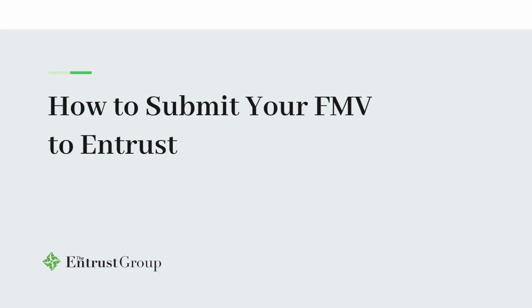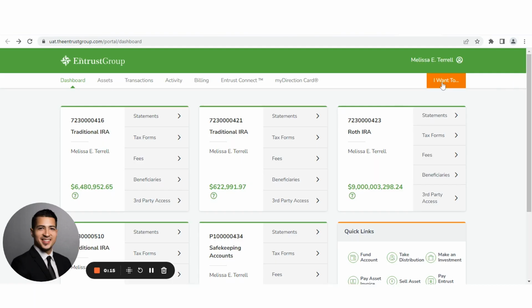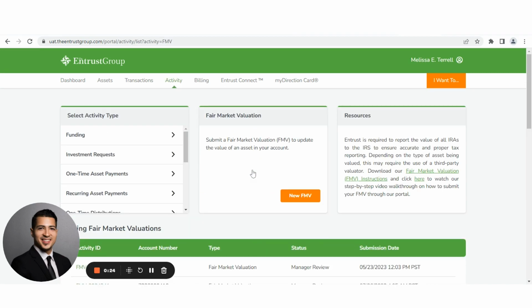How to submit your FMV to Entrust. The first way is via the Entrust Client Portal. I will show you right now. So when you first log in, you want to click on the I want to button. And then from here, you want to click right here, Submit Asset Fair Market Valuation. Then you want to click on New FMV,